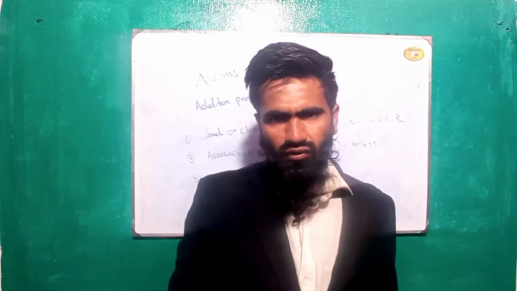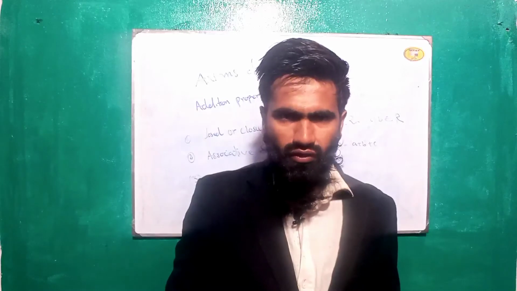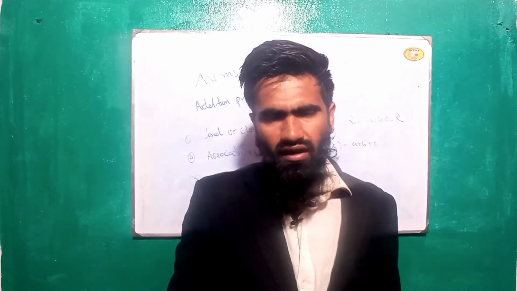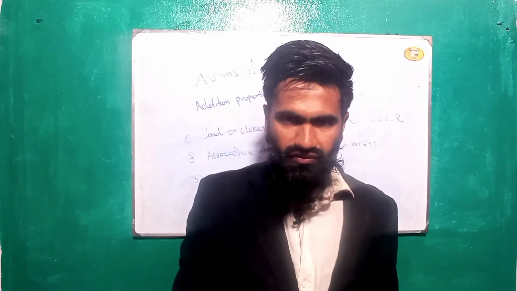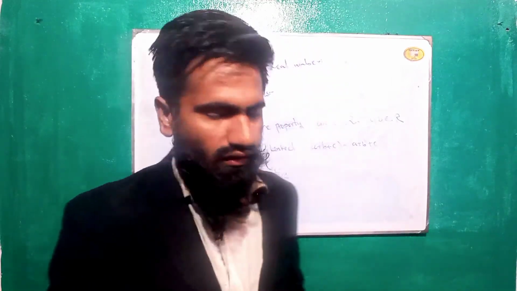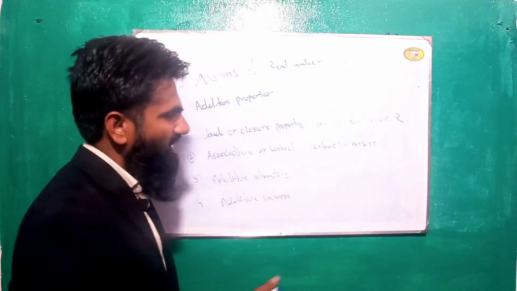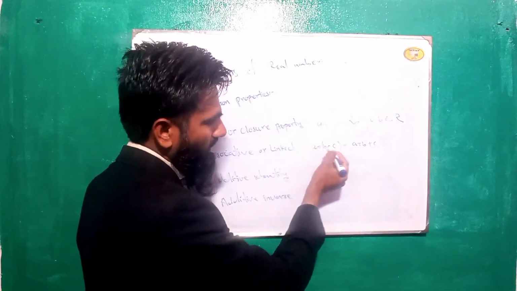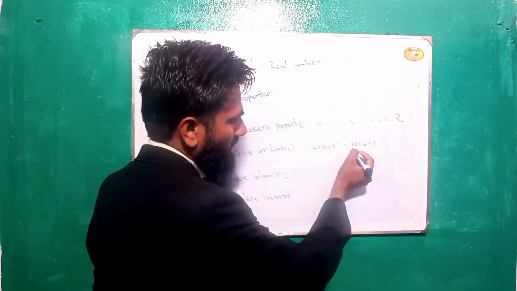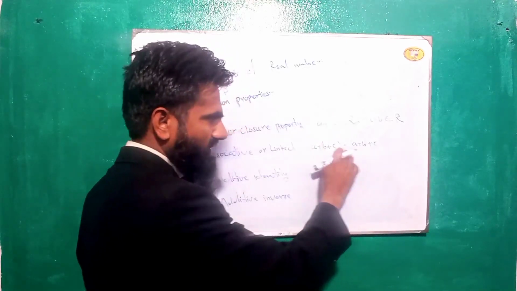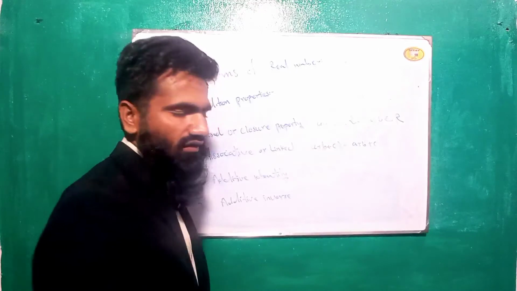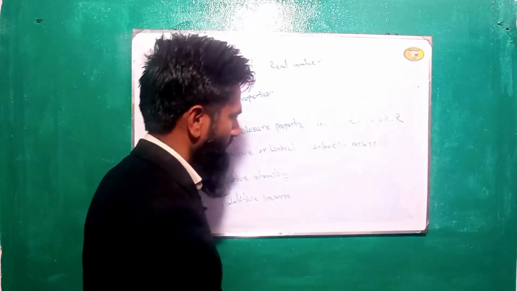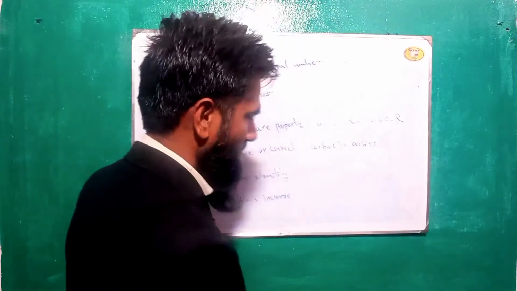If you add the first two numbers and then add the last number, or add the last two first, there is no difference in the answer. The answer is the same, and this is called the associative property of addition in real numbers.